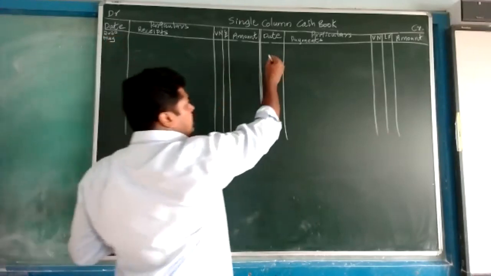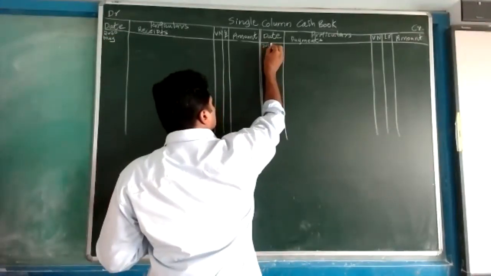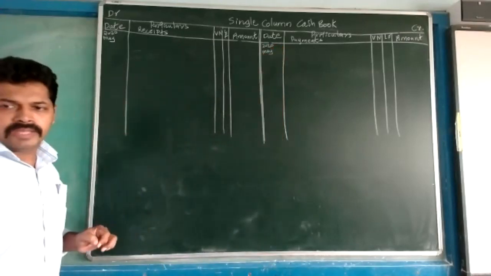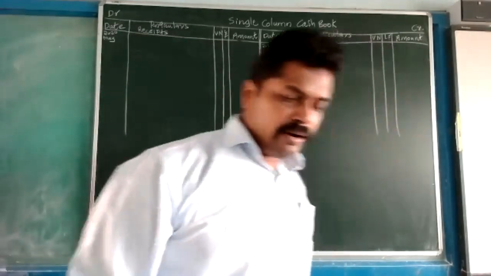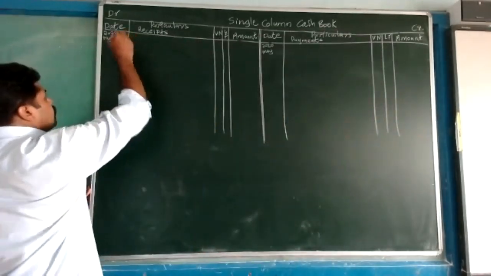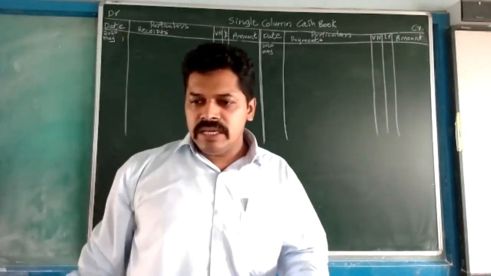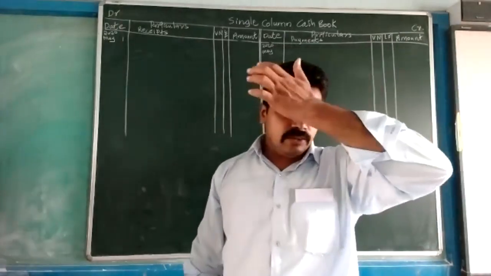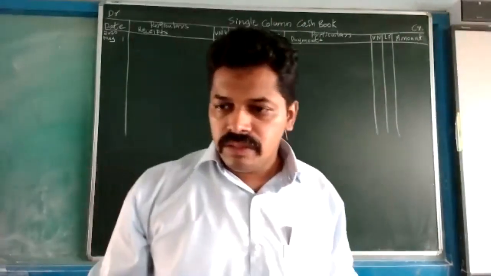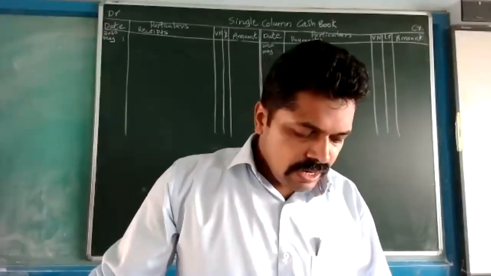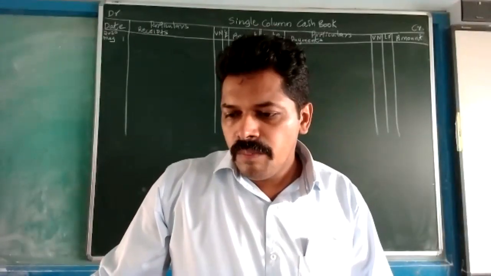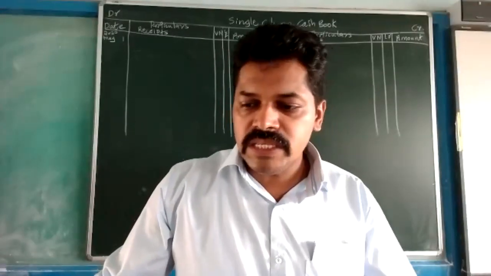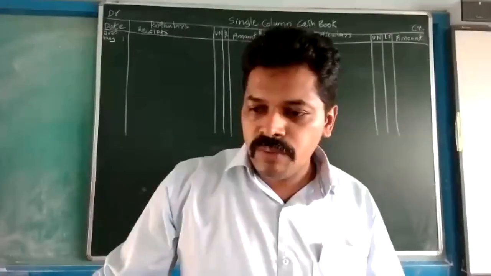Here also we can write the same date, 2020 May. Then the first transaction's date is May 1. Is that transaction a receipt of cash or payment of cash? Think from the side of the business. Commenced the business with cash means the businessman gave cash to the business, so the business is receiving.